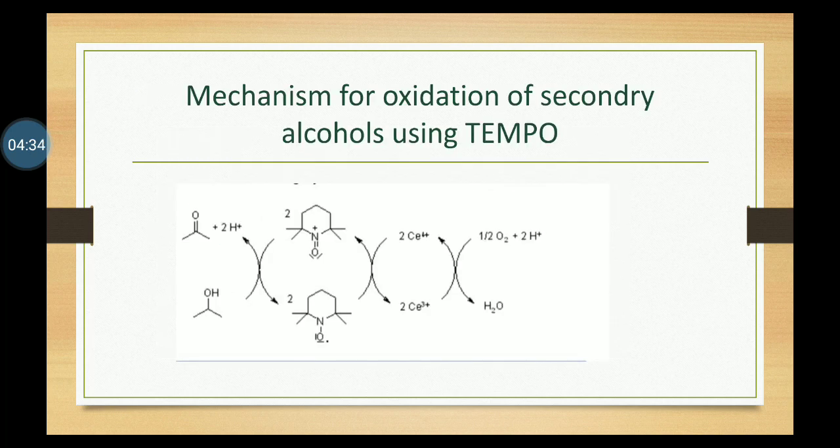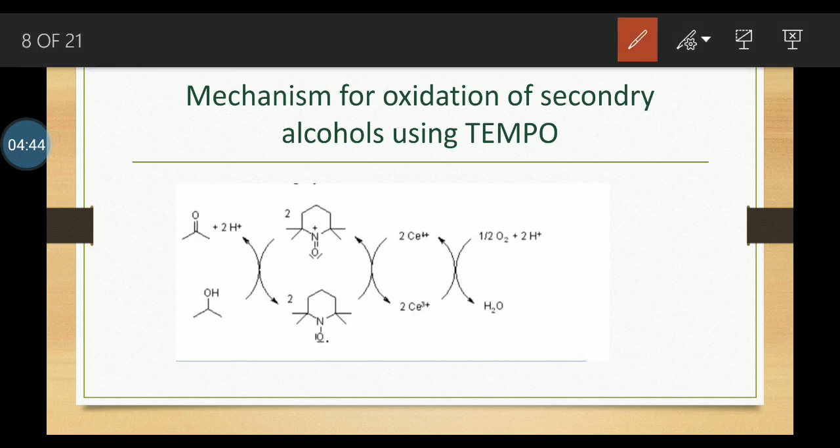Now we can check the oxidation of secondary alcohol using TEMPO and ceric ammonium nitrate. This is TEMPO, tetramethylpiperidine 1-oxyl. TEMPO is also a single electron oxidant. TEMPO is oxidized by CAN and the cerium 4+ is reduced to cerium 3+.